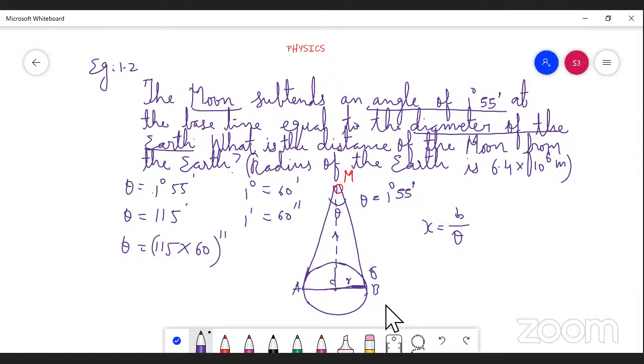Okay. So this second, if you want to convert to radian, what should we do? We should know 1 second equal to how many radian. 1 second equal to 4.85 into 10 to the power of minus 6 rad, which means radian.